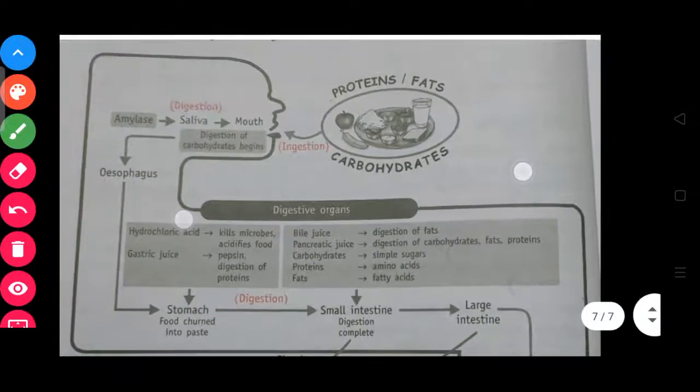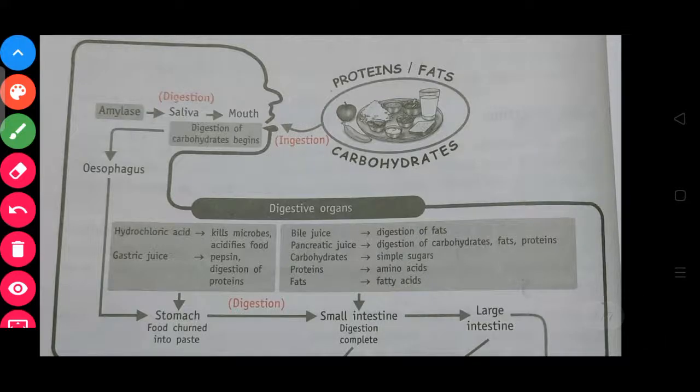Okay, from this picture you can see, I will go step by step. We eat food, then the food goes to our mouth, this part. In the mouth, the carbohydrate digests because of saliva, and after that the food goes through the esophagus or food pipe, then goes to the stomach.